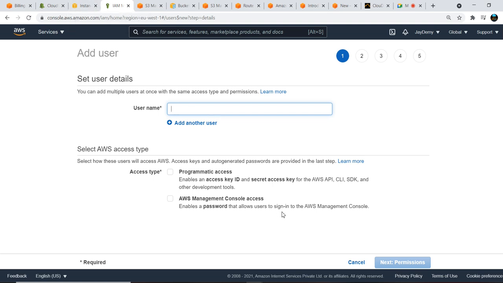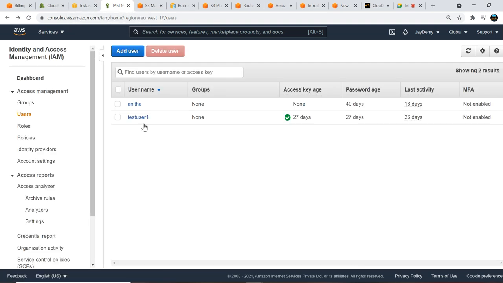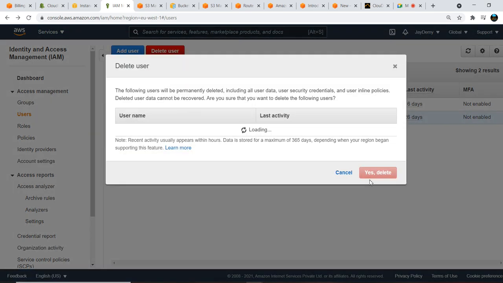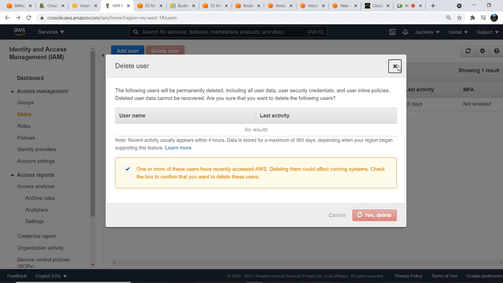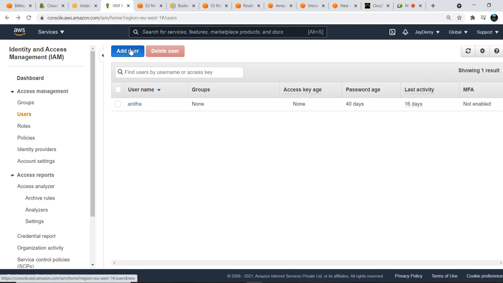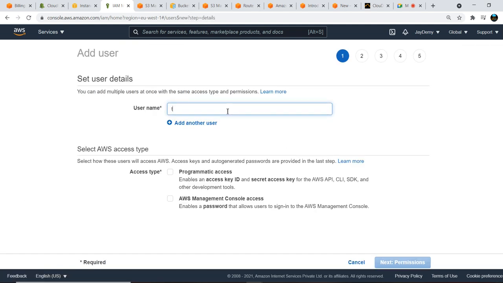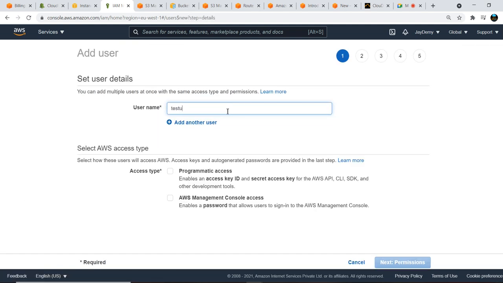Let us go back one step, and a test user is already there. What I'll do, I'll just delete this user. One or more of these were recently accessed AWS. Yes, delete it. Okay, just add here the username, test user 1.